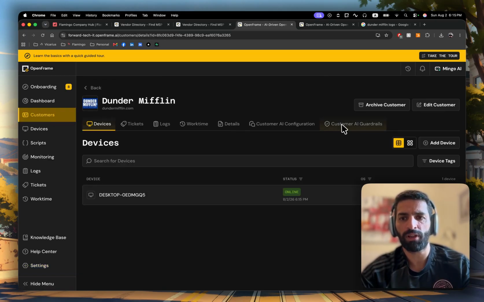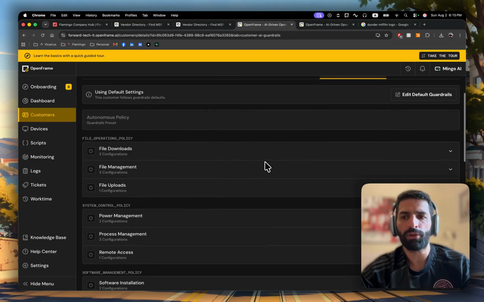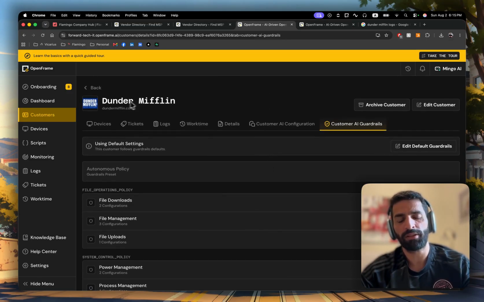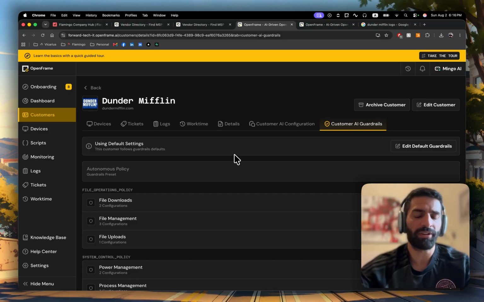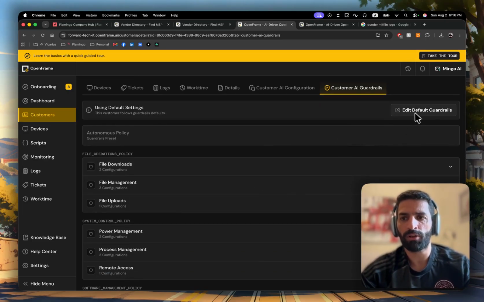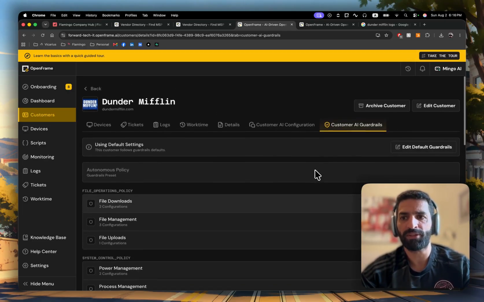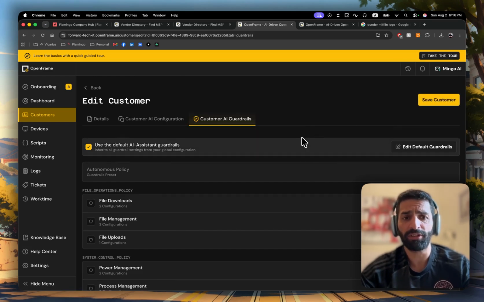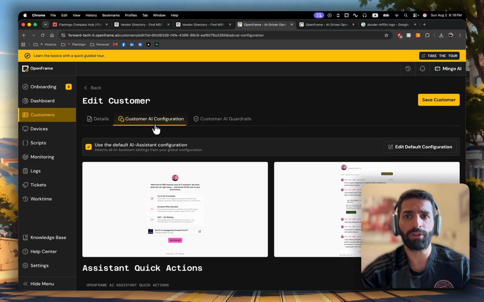Like, let's say that we want to customize it per specific client. For example, for Dunder Mifflin, and I have 10 more clients. For example, I have clients that are more receptive towards AI, and some don't. You can create different types of guardrails. You can also change the look and feel per customer.